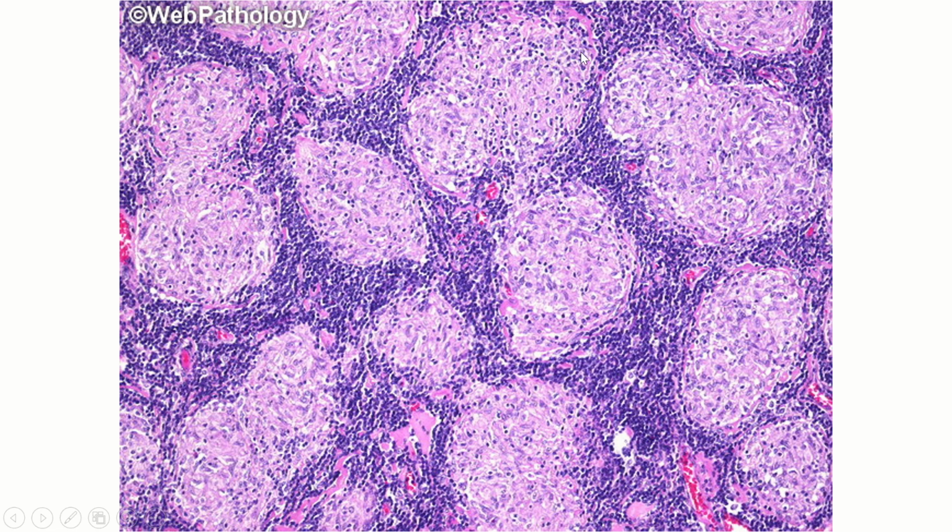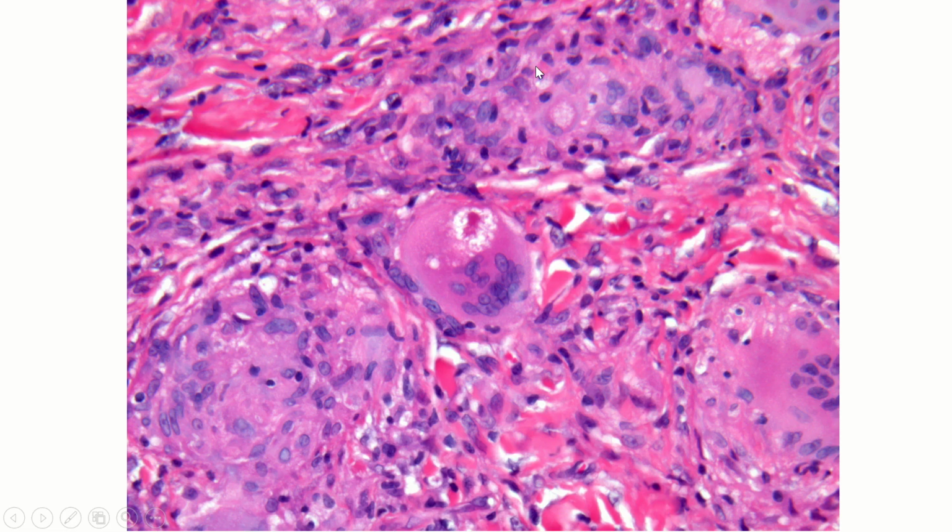This is again a picture I've taken from the net. Here you can see there is a collection of epithelioid cells. There are no giant cells as such seen here, but these are all collections of epithelioid cells. This is called naked granulomas. This is called an asteroid body, which is very characteristic for sarcoidosis. So when you are seeing a non-caseating granuloma with multiple giant cells, epithelioid cells, and you are seeing this asteroid body, it is a case of sarcoidosis.